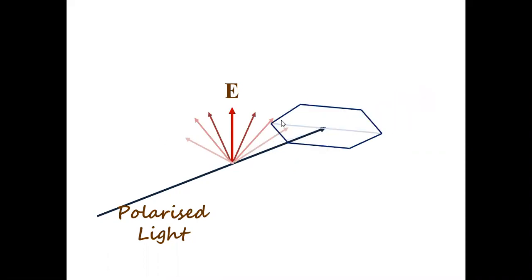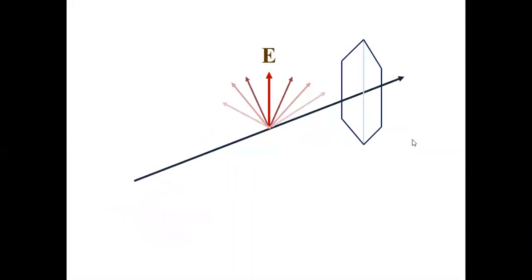And when I hold it perpendicularly, you know that the resultant electric field vector will never have any component perpendicular to it. You can't split this vector into a perpendicular direction like this. That means its effect in the 90-degree direction is not at all found. That means nothing passes through this. Intensity becomes 0. So that's how we can explain it.